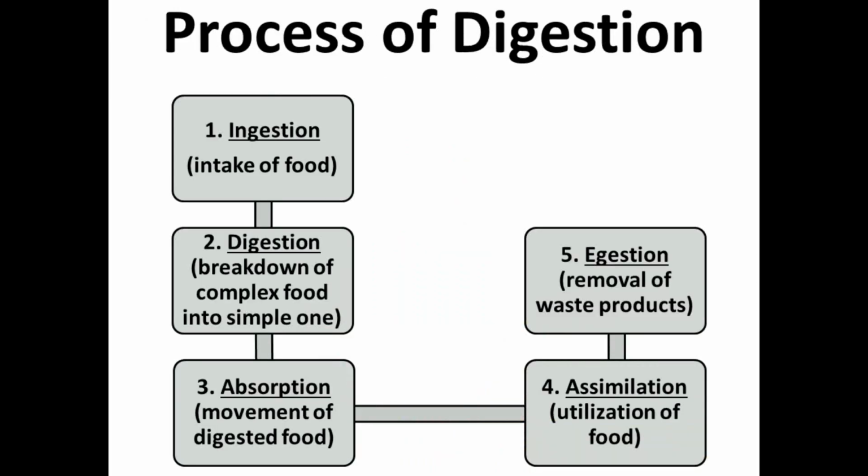Let's start the process of digestion in human beings. The steps are the same as in the case of amoeba. First is ingestion, means intake of the food. Second one is digestion, means the breakdown of the complex food into simple ones. After that, absorption occurs, means the movement of the digested food. After that, assimilation, that is utilization of the food for various activities. And last one is egestion, the removal of the waste product from the body.